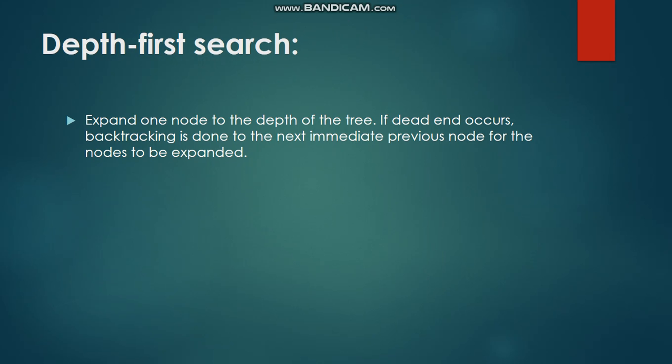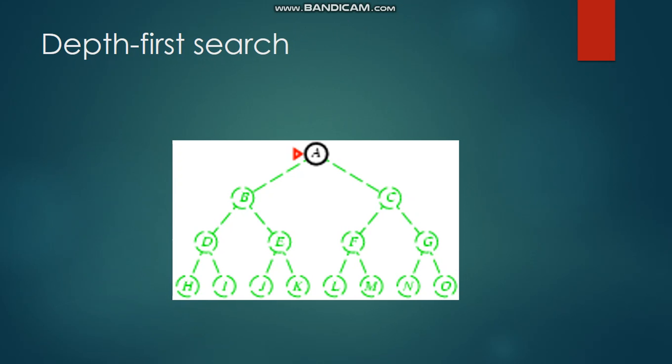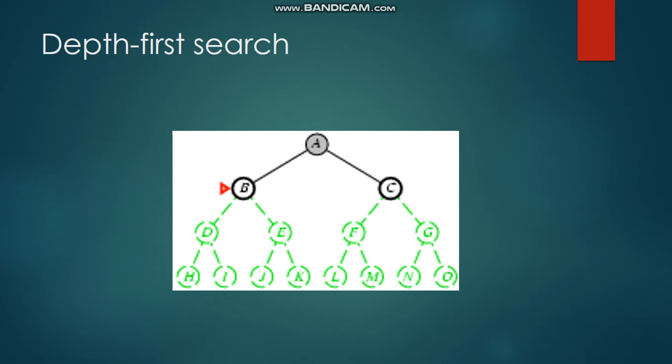In depth first search, the node is expanded depth wise. It will just try to reach the depth first. If it ends up with a dead end, then it will backtrack and move on through the next branch. Let's see an example. First it will check the root node and then it will move on to the next depth wise. If it moves to the next level, B and C are there, but the one it chooses is the left side of the tree.